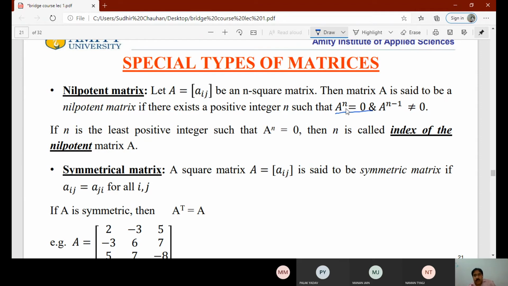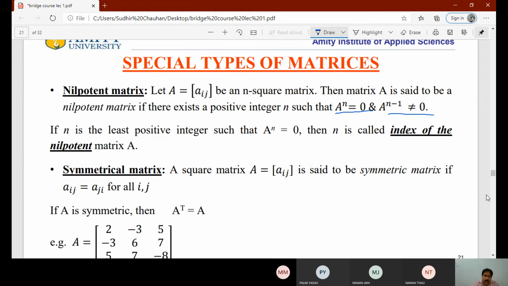So if we have a square matrix of order 2, then A squared should be equal to 0, and A^(n-1) is not equal to 0. That means if we take any square matrix of order 3, then A cubed should be equal to 0 and A squared should not be equal to 0. Such types of matrices are called nilpotent matrices, and n is called the index of the nilpotent matrix A.